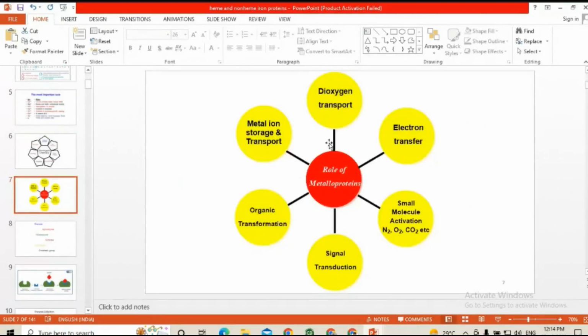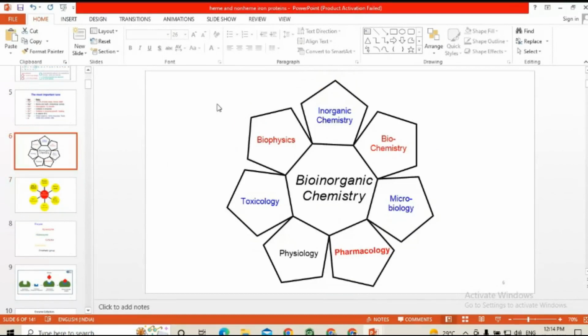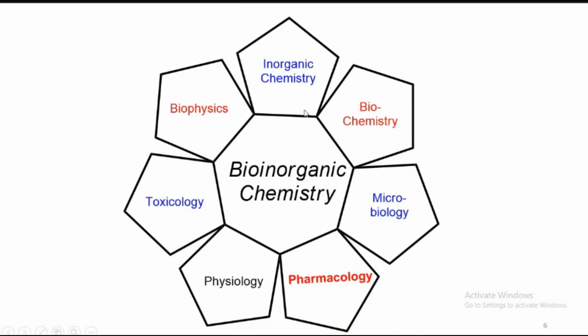As we said, metalloproteins are central to bioinorganic chemistry. It is an interdisciplinary research field, and it is important for all the allied fields also. These are the fields which can emerge from bioinorganic chemistry: biophysics, toxicology, physiology, pharmacology, microbiology, biochemistry and inorganic chemistry. All are related to bioinorganic chemistry. Inorganic chemistry is the general chemistry part. From that, bioinorganic chemistry is one part, but it is also a bridge connecting all the related science fields.